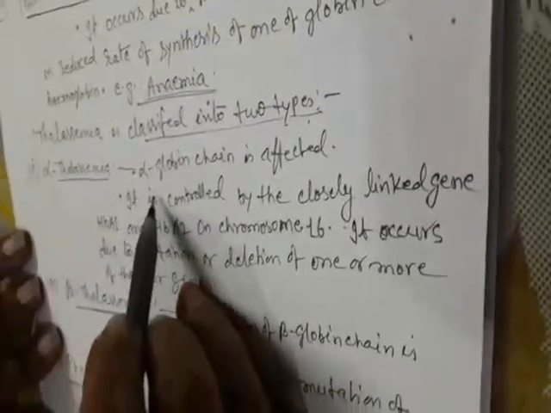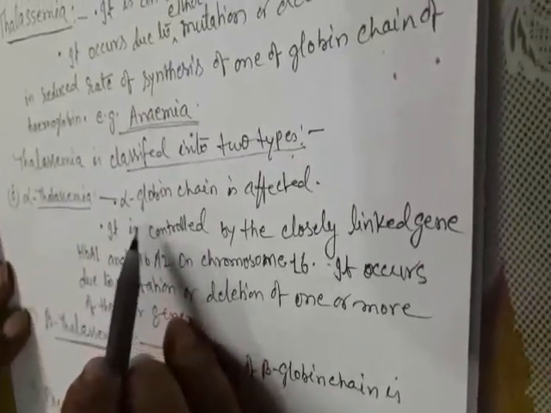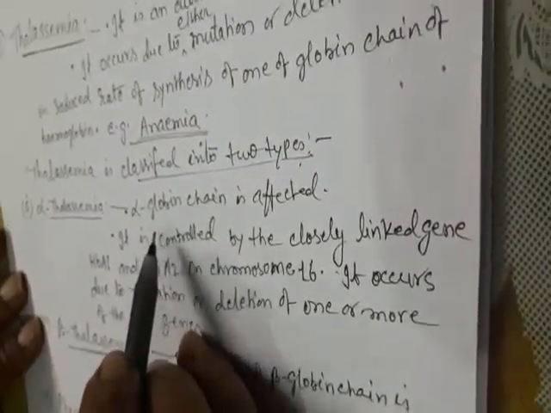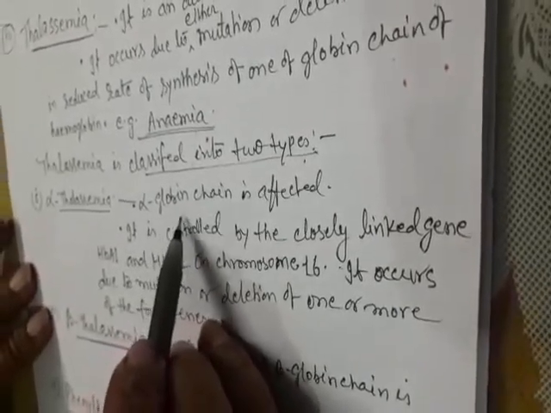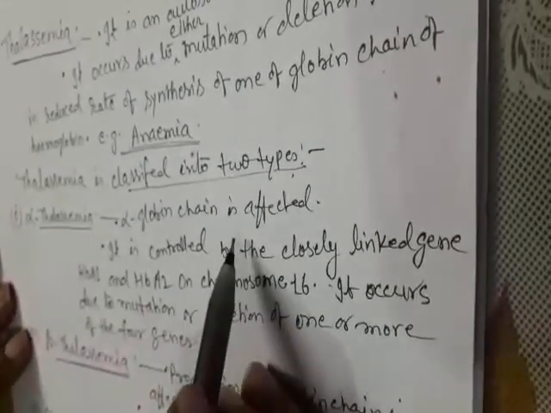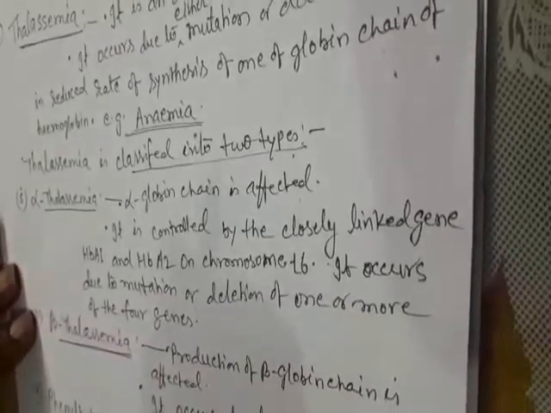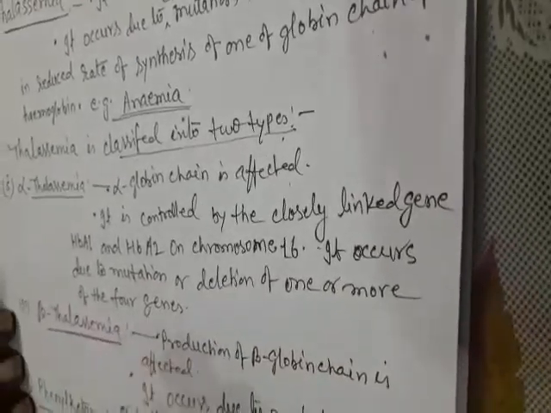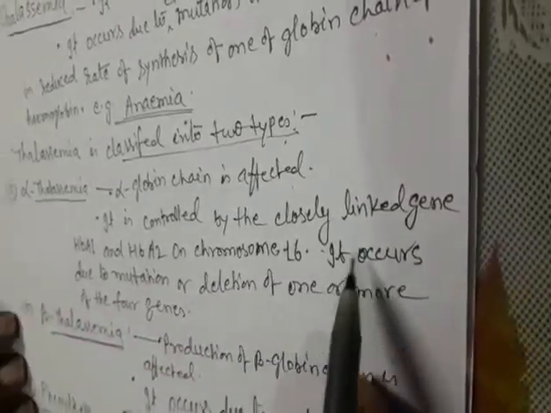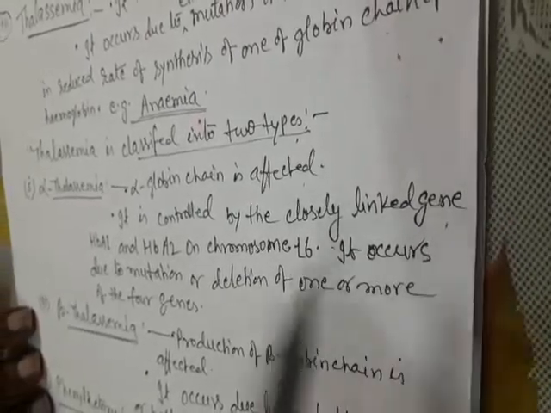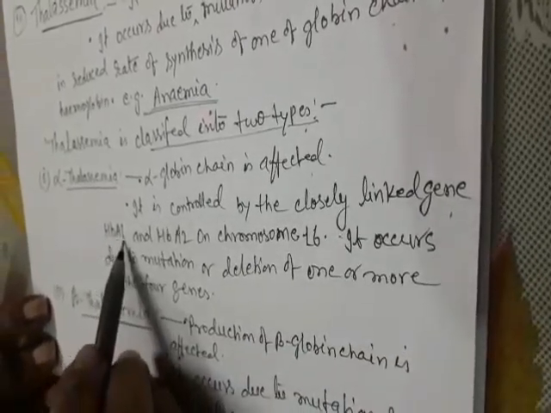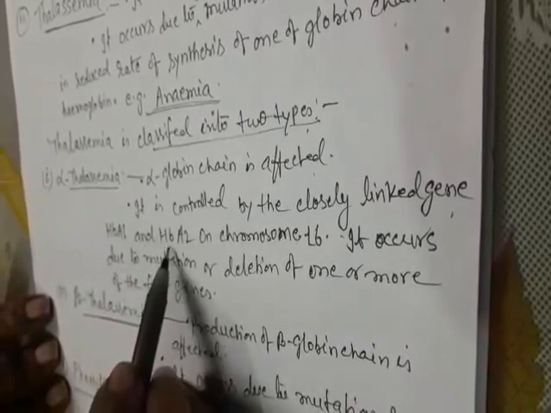Alpha thalassemia is produced when the alpha globin chain is affected. It is controlled by the closely linked genes HBA1 and HBA2.